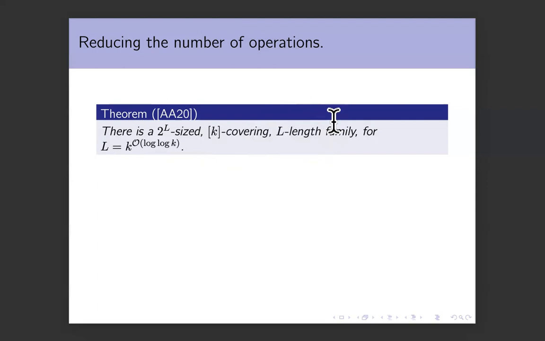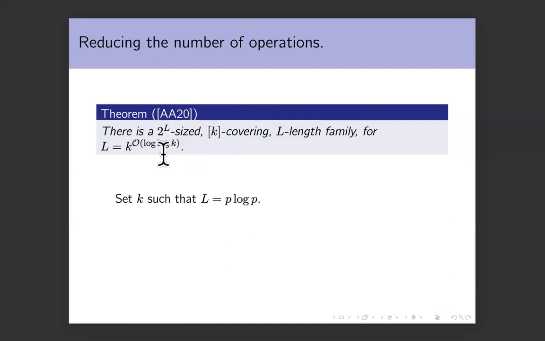I claim that this actually helps us reduce the number of operations. Why is that? Suppose you apply this result with K such that L, which is K to the log K, is equal to P log P. Then you get a 2 to the L, which is P to the P sized family of P log P length vectors. That is K covering. And because K to the log K is P log P, K is actually P to the 1 over log P. You can do the math.